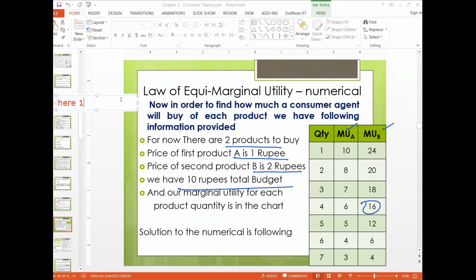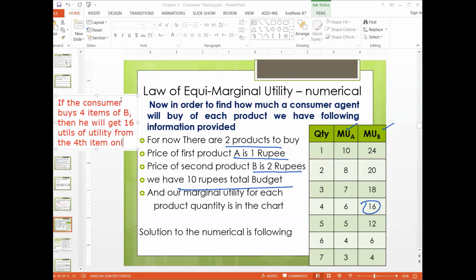Here 16 means that if the consumer buys 4 units of B, then he will get 16 utils of utility from the fourth item only. So if you buy 4 of product B, you will get 16 from the fourth item. Let's do one more.